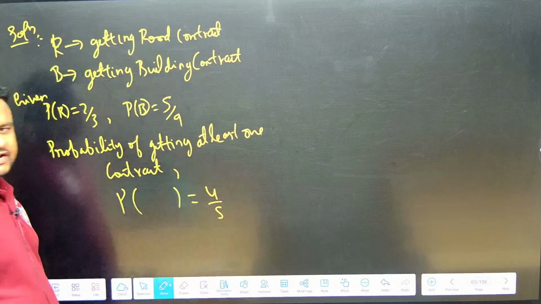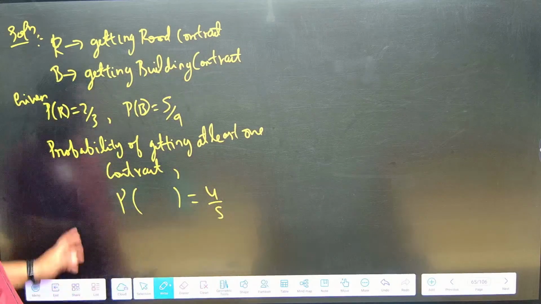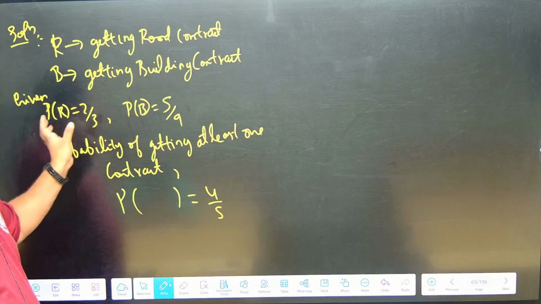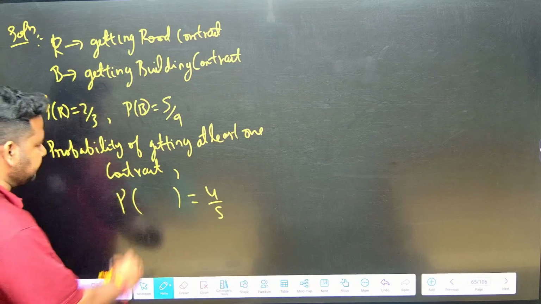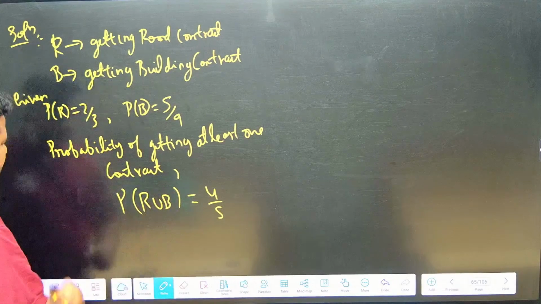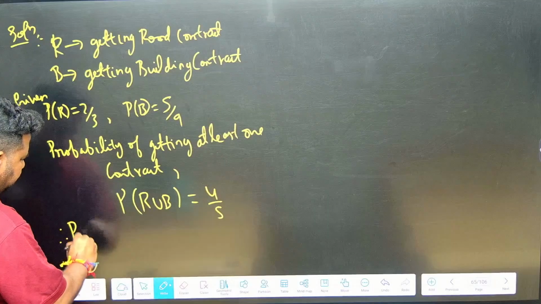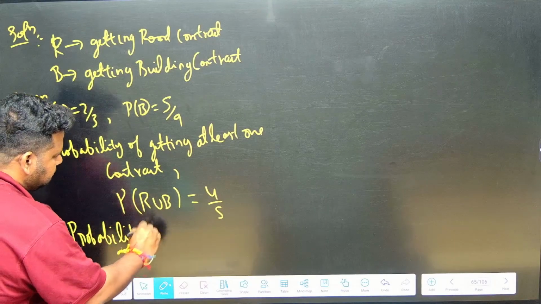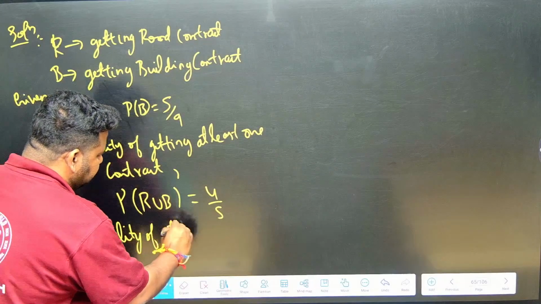At least one contract means you will get either road or building. At least one of them you have to get. That means it will become R union B. We have to find out, therefore, the probability of getting both contracts.